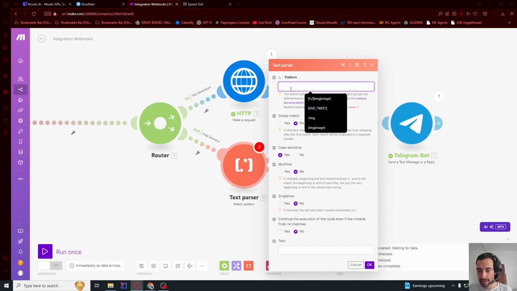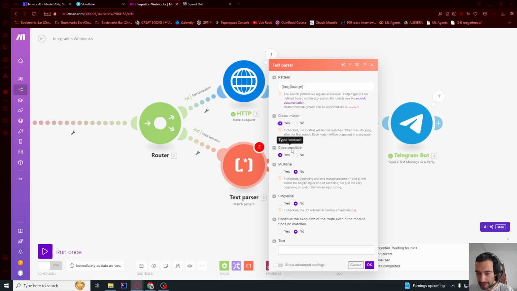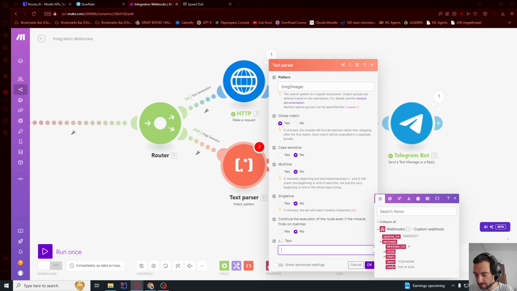And the pattern is gonna be this: open normal brackets img, or, the line up here, image. So if the message contains this word or this word, then this will pass and trigger. Global match yes, case sensitive no, and then the text is gonna be the user's message. So we will search for these two keywords in the user's message.